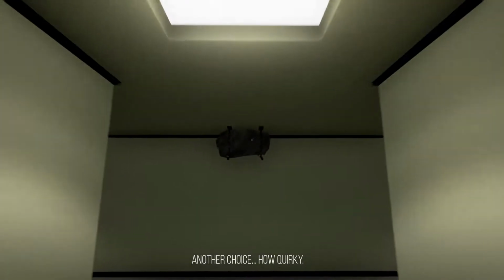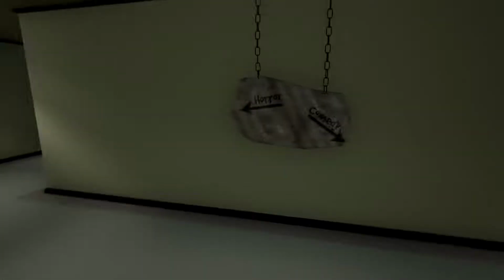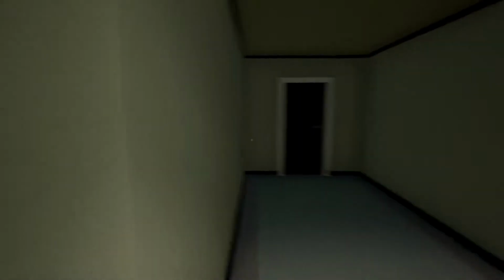Looks like there was a party here. Oh, clipping there. Another choice. How quirky. Horror comedy. Fuck that, I'm going comedy. Please. Phew. The game won't mix it around, would they? I mean, yeah, no. I'm going back to choose horror because I don't trust game developers. Game developers are assholes. Ah, see what I mean? They're assholes. This is gonna be horror, isn't it?